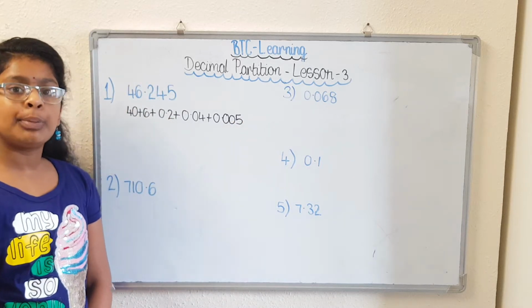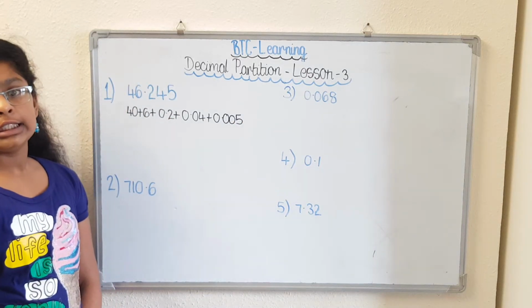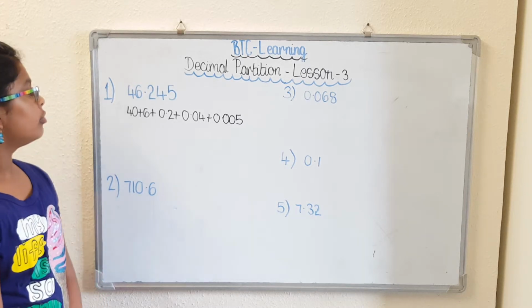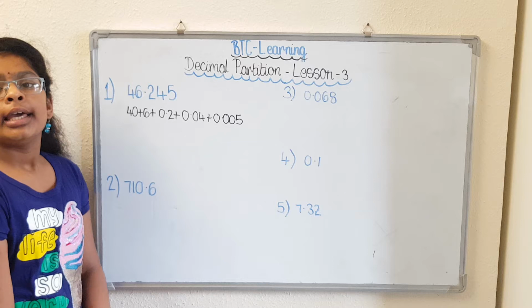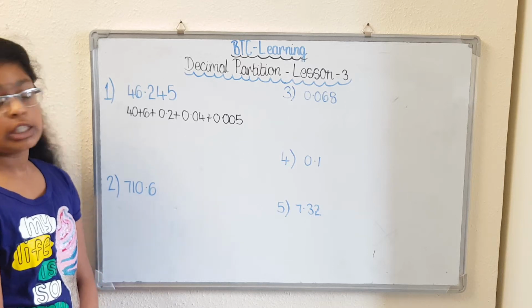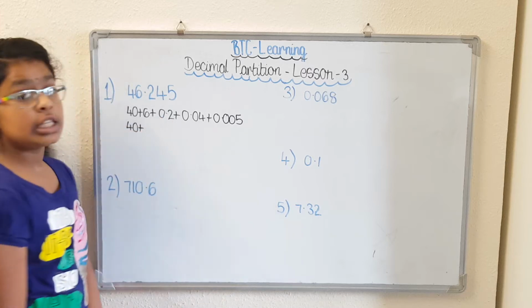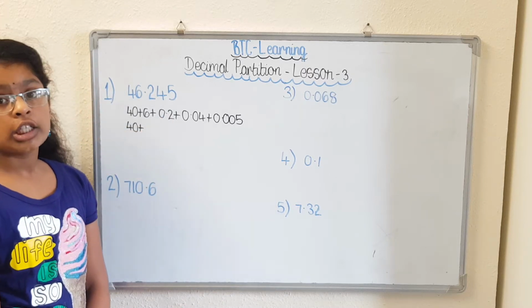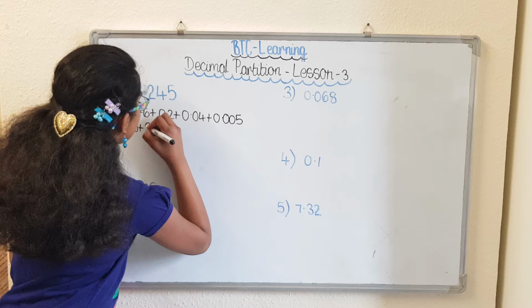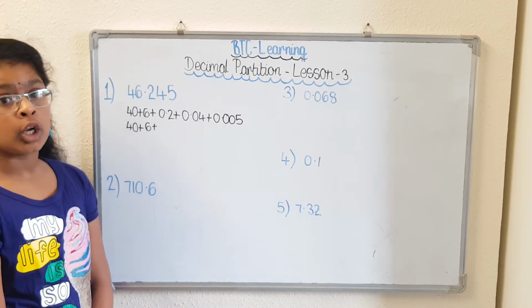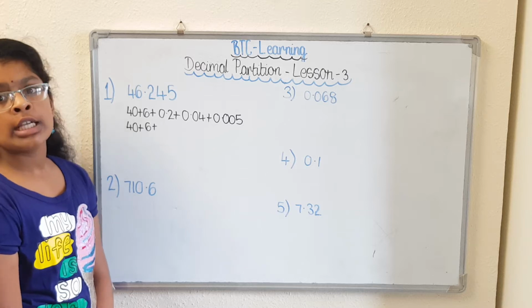Next, we are going to partition 46.245 in fraction. The 4 is in the tens column, so it is 40. The 6 is in a units column, so it is 6. The 2 is in a tenths column, so it is 2/10.